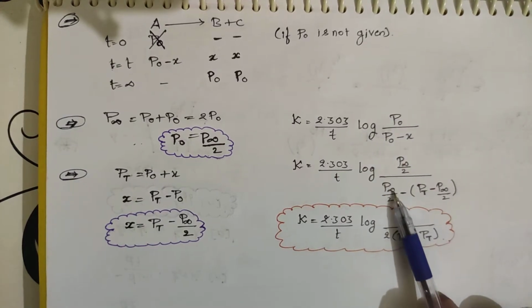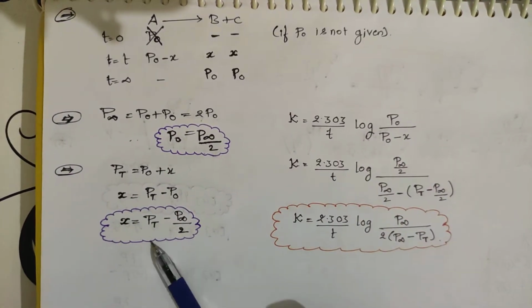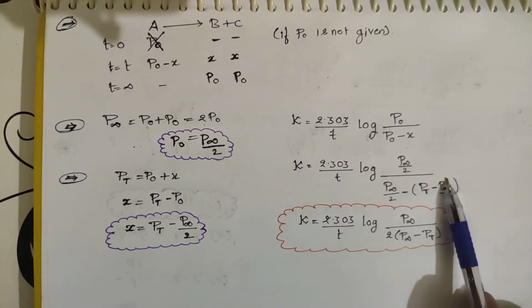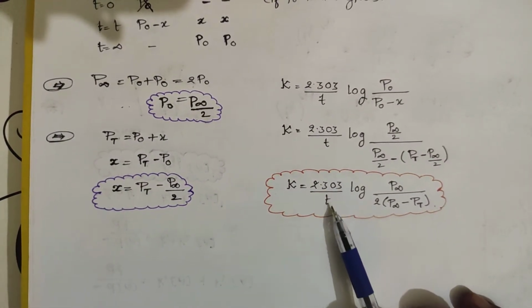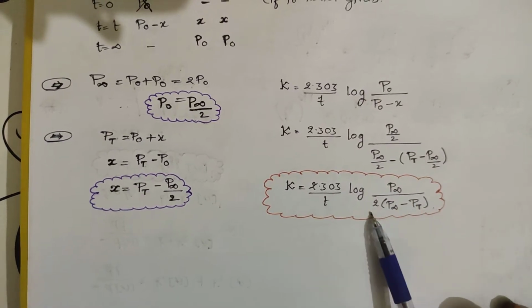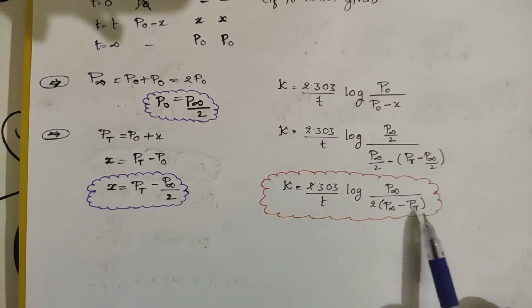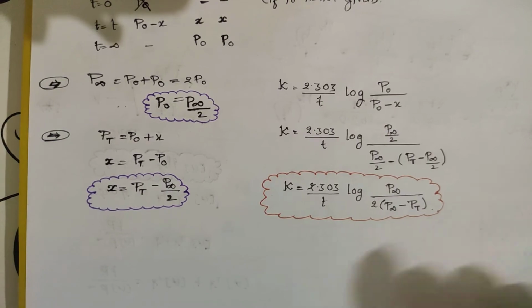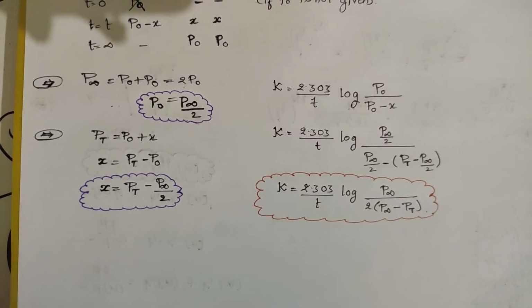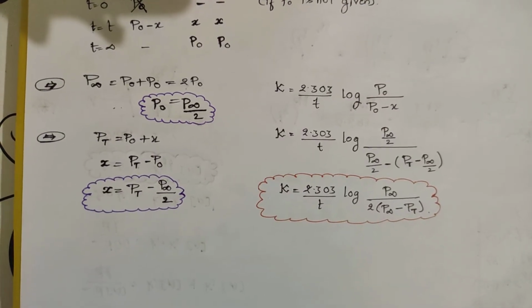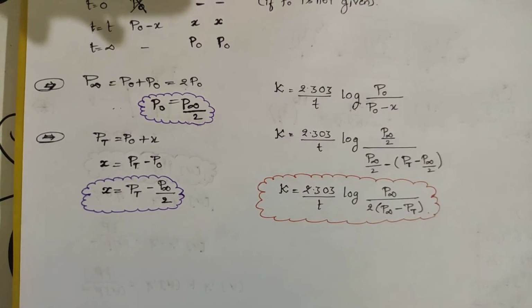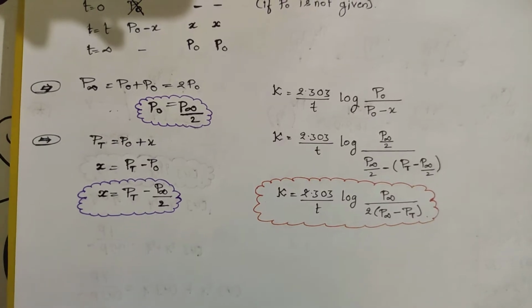Here P0 is P infinity by 2, minus the X value. The X value is Pt minus P infinity by 2. If you solve this, you will be getting K equal to 2.303 by t log of P infinity by 2 into P infinity minus Pt. This is the value of K for the first order when the initial P0 has not been mentioned. Okay students, I hope you have understood this.